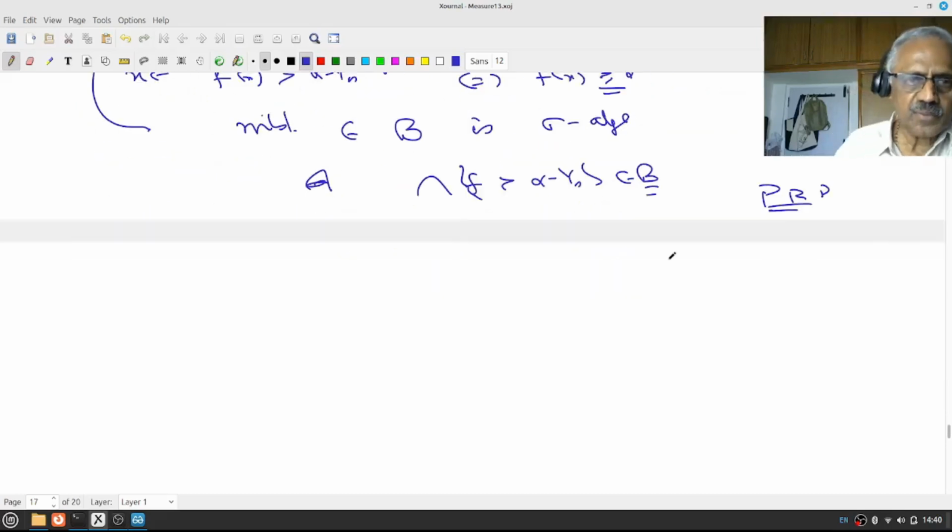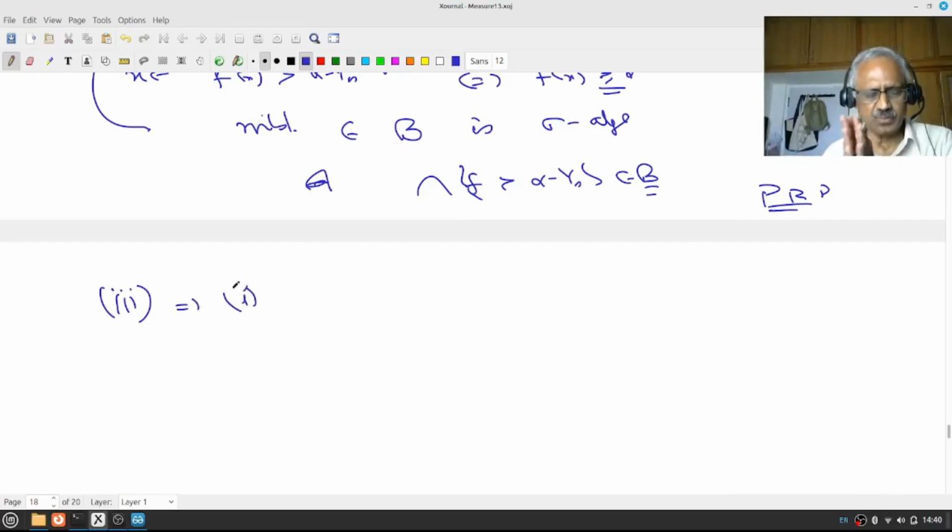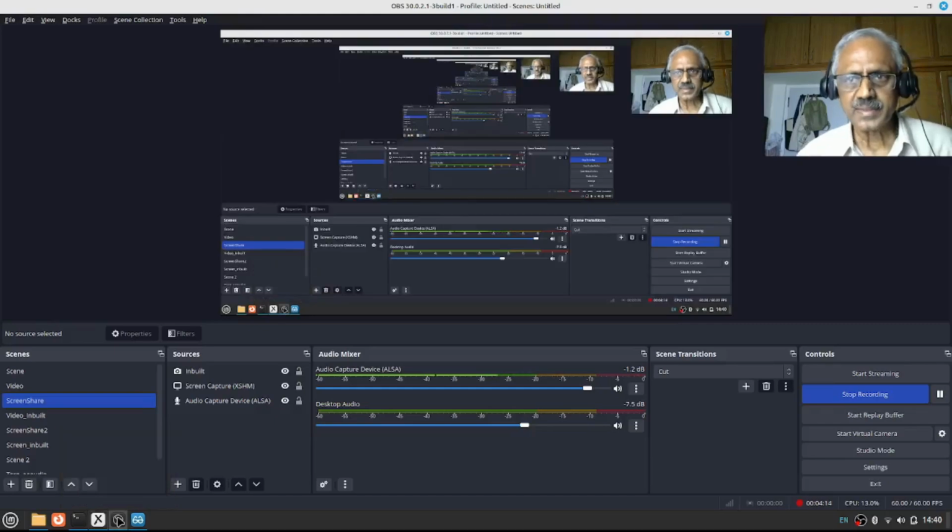Okay, now I want to say 3 implies 1. So what is the trick? Because you can see 4 and 5 are essentially complements of the earlier results. So that can be deduced, right? That is the reason it's enough if I show 1 implies 2, implies 3, implies 1. So these are equivalent. And 4 and 5 are complements of 2 and 3, right? By taking complement, the result will follow. Are you clear? So I only have to prove 3 implies 1. Let us go to that.